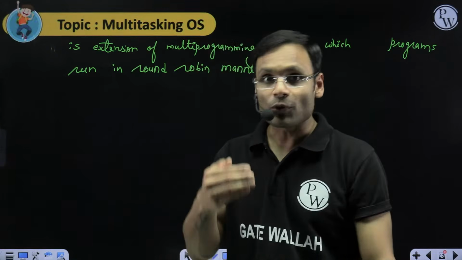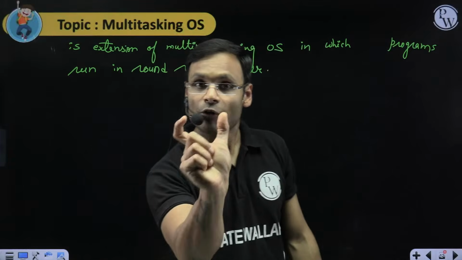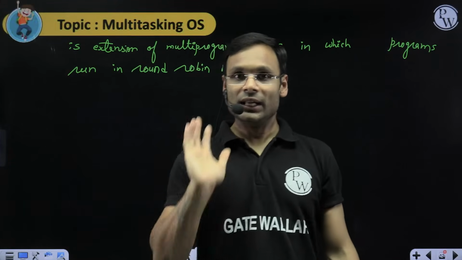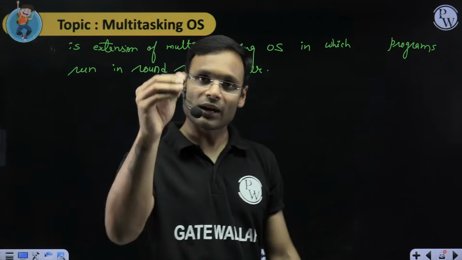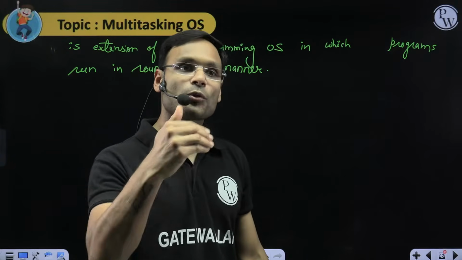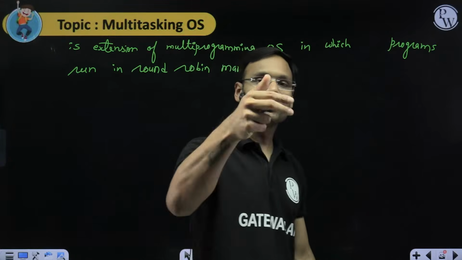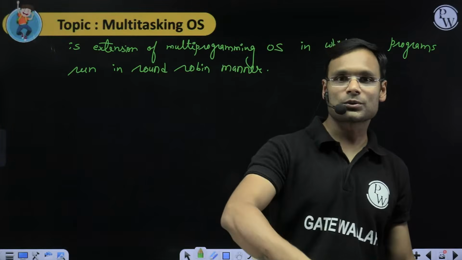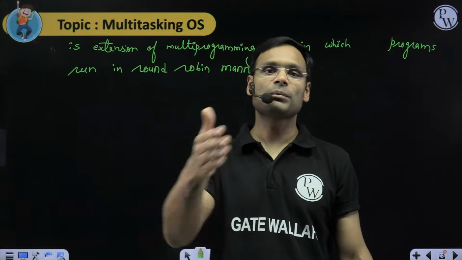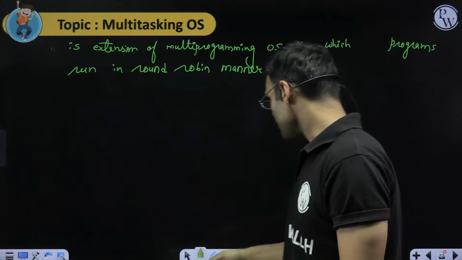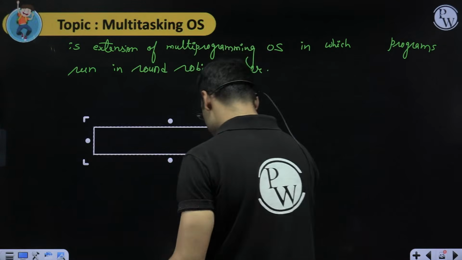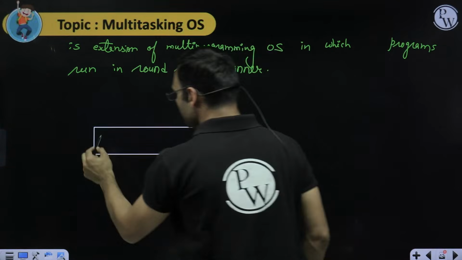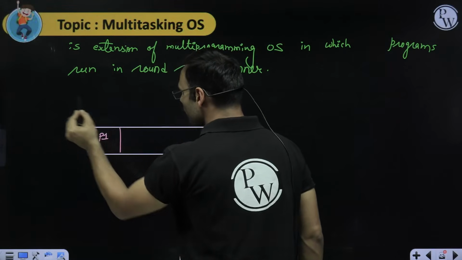That each process, each program will run on the CPU for a specific time duration. Let's say that time duration is 2 nanoseconds. So each program will come on the CPU and run for 2 nanoseconds. Then P2 program will come and run for 2 nanoseconds. Then P3, then P4. Then again P1, P2, P3, P4. This is round robin. Execution of each program has a very specific pattern. The pattern is each program will run on the CPU